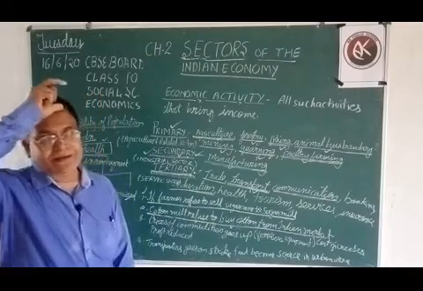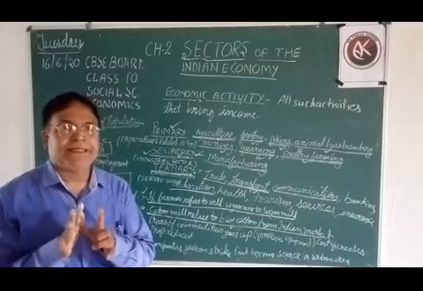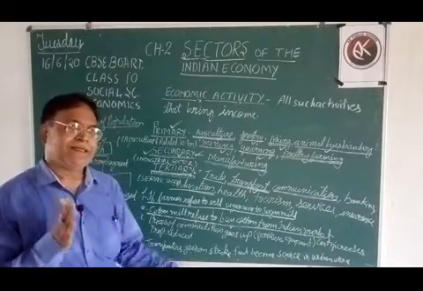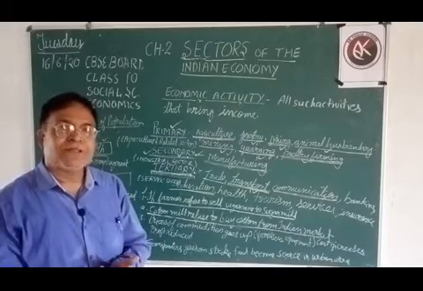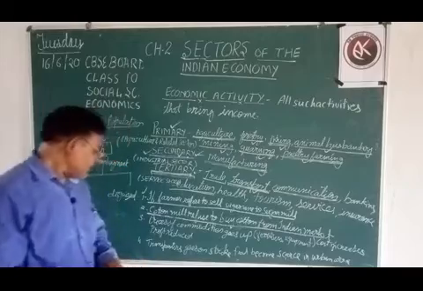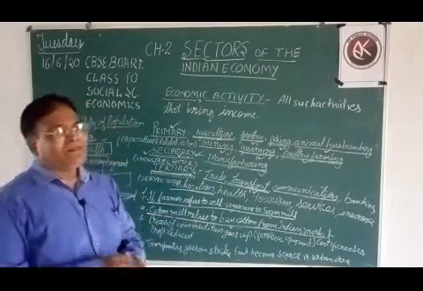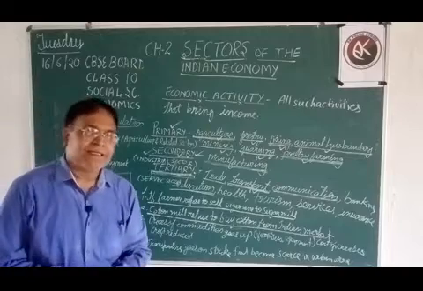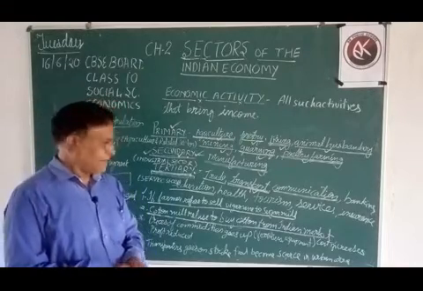They will raise crops at increased cost, input increases, and if they sell at the previous rate, then their profit is reduced. It means here the primary sector is dependent on the secondary sector, meaning they should get equipment, fertilizers, pesticides, insecticides at a low rate, only then will they get profit.